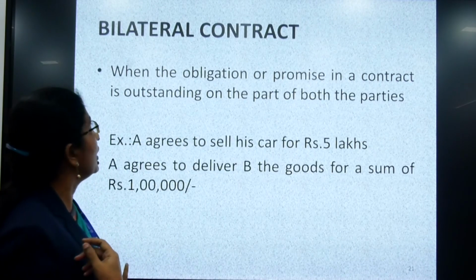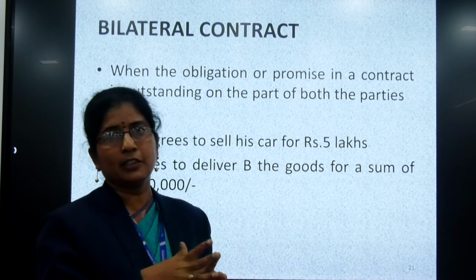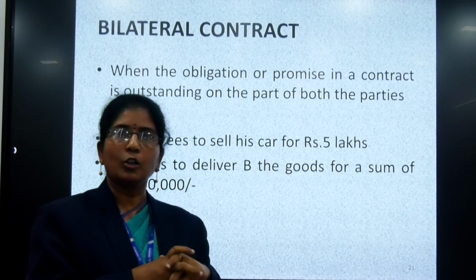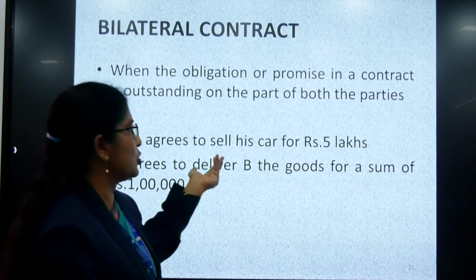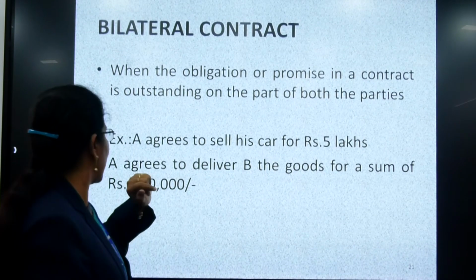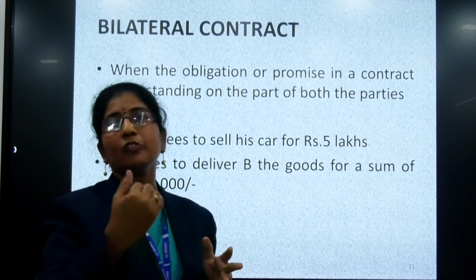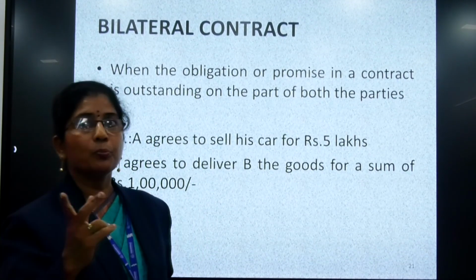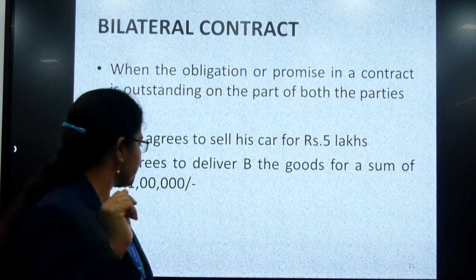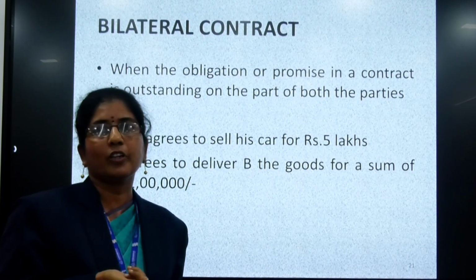So this is unilateral. Bilateral means the common contract, where two parties are involved. For example, A agrees to sell his car for 5 lakh rupees. A sells his car to B, and B gives 5 lakhs so that A delivers the car. Here both parties are involved. But they have to satisfy the basic essential elements of a valid contract.